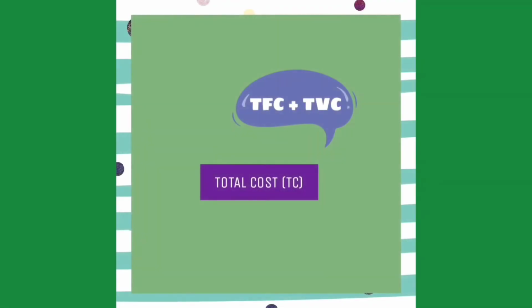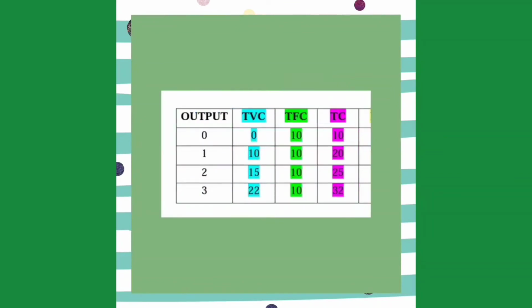Then there is TC, which is total cost. Total cost is the amount of adding total fixed costs with total variable costs. For example, we can look at this schedule. We can see that to get total cost, we need to add total variable cost with total fixed cost. To get the total cost of two outputs, we add 15 and 10, and then we get 25.